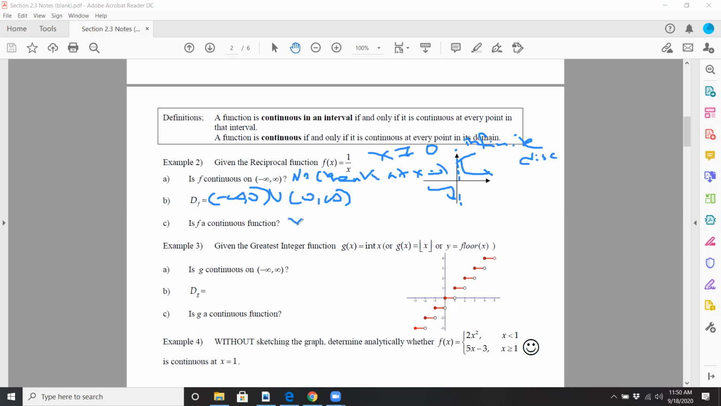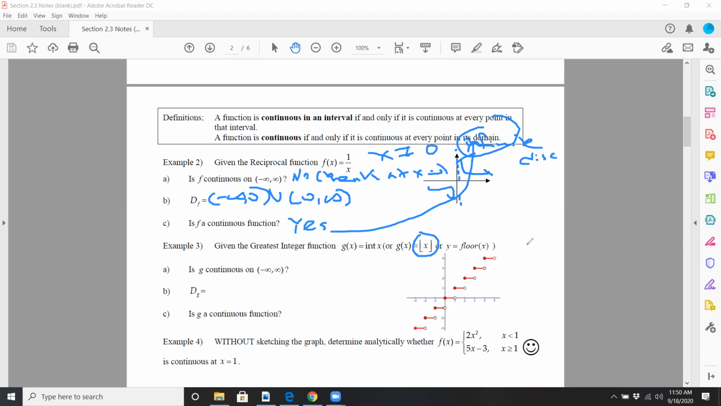Is it a continuous function? Yes, because it's continuous for its domain. So the answer is yes for that one. Let's look at another example. The greatest integer function, which we did discuss, I think in a homework assignment not too long ago. And it's a step function.